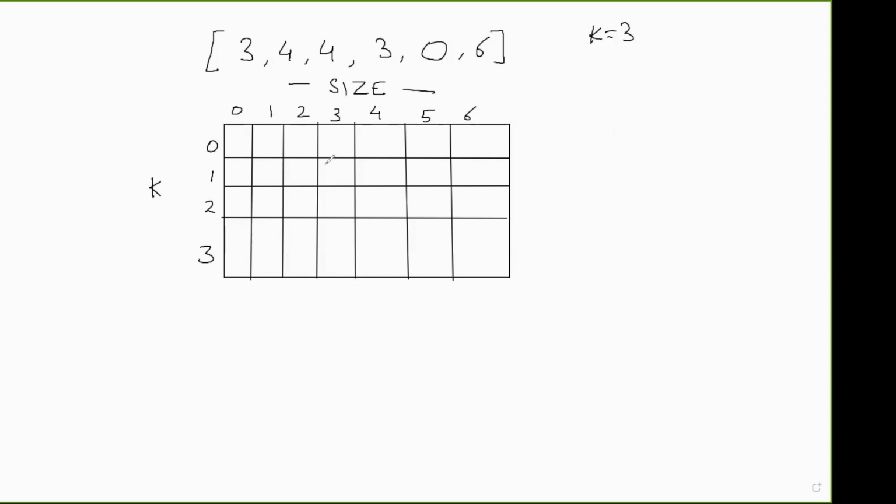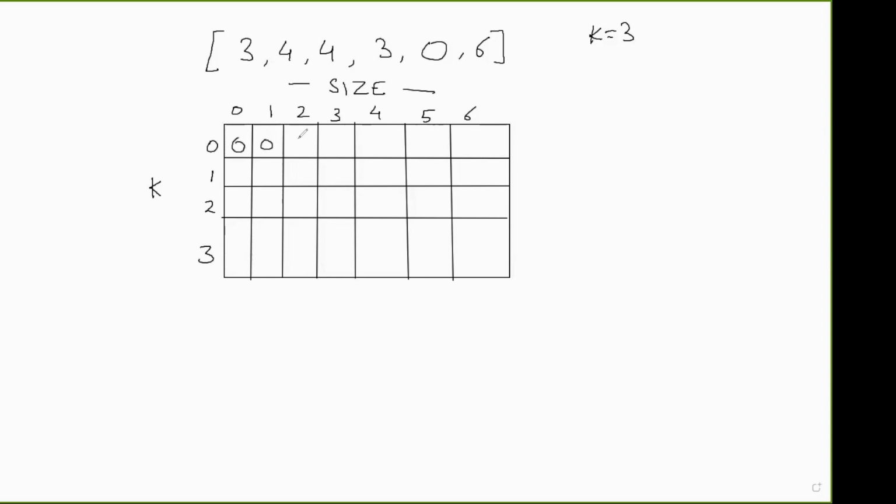Let us suppose the number of transactions we need to do is at most 3. So I have made k as the number of rows and size as the number of columns. If I give you k equal to 0, that is, you can't make any transaction, then whatever the size of the array or the number of days, the profit you can make is 0 only. So this row is 0.